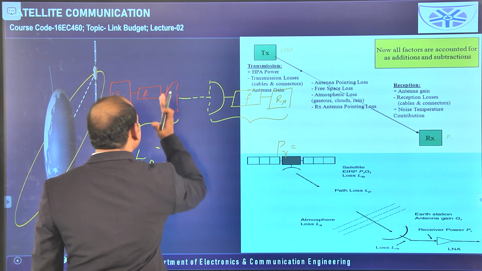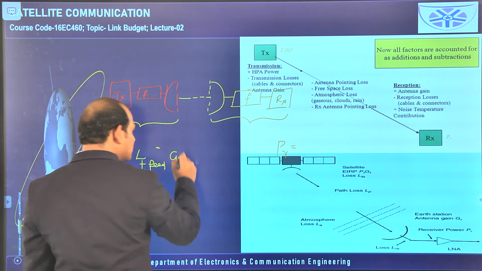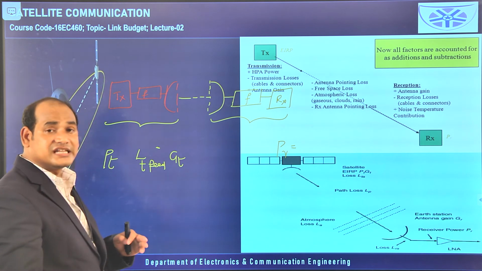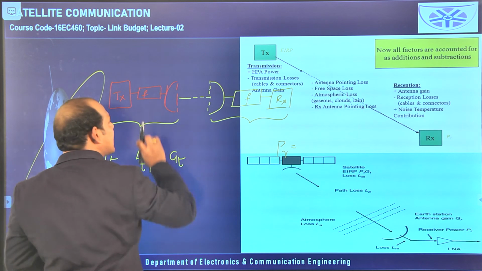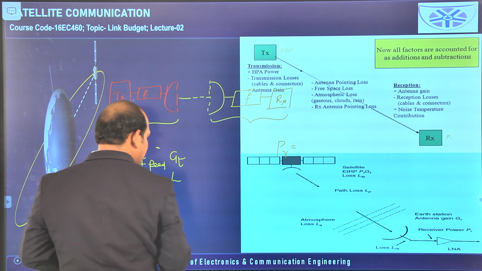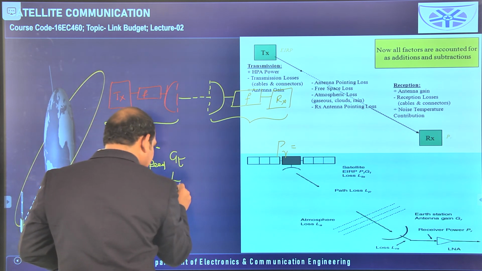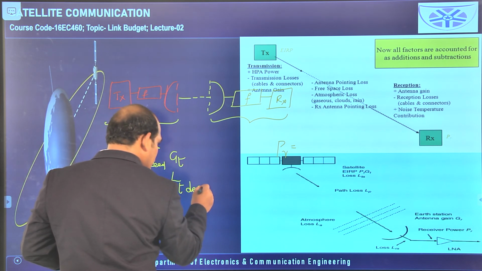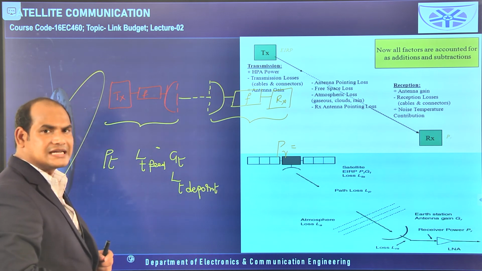Then it is here at the output of the feeder. Whenever it crosses the antenna, the signal strength will be improved, that is GT, the gain. Because of the gain, the signal value will be improved, but some losses are there due to this antenna also. Those losses are the antenna depointing loss we have considered. So at this level I am writing: loss at the transmitter level due to depointing nature.